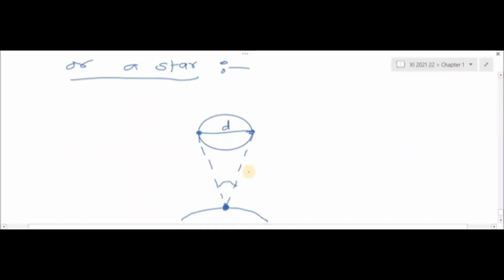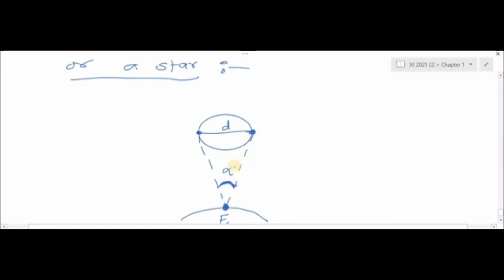Now let alpha be the angle between the two directions when two diametrically opposite points of the planet are viewed through a telescope. So what do we do here? This is one point of the Earth. We observe these two diametrically opposite points of the planet from the Earth, and we measure the angle between these two directions in which we view the two diametrically opposite points of the planet. We measure that angle, and if that angle is alpha, then what?